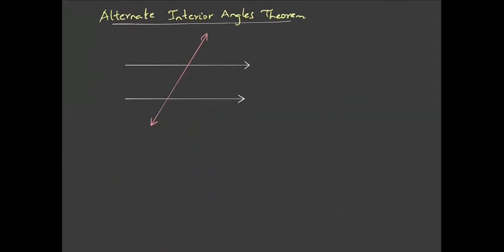Now we will study the alternate interior angles theorem. What are alternate interior angles? This pair of angles are called alternate interior angles. Let us say this is angle X and this is angle Y. So these are alternate interior angles, and if these two lines are parallel, then these alternate interior angles are equal. This we need to prove.